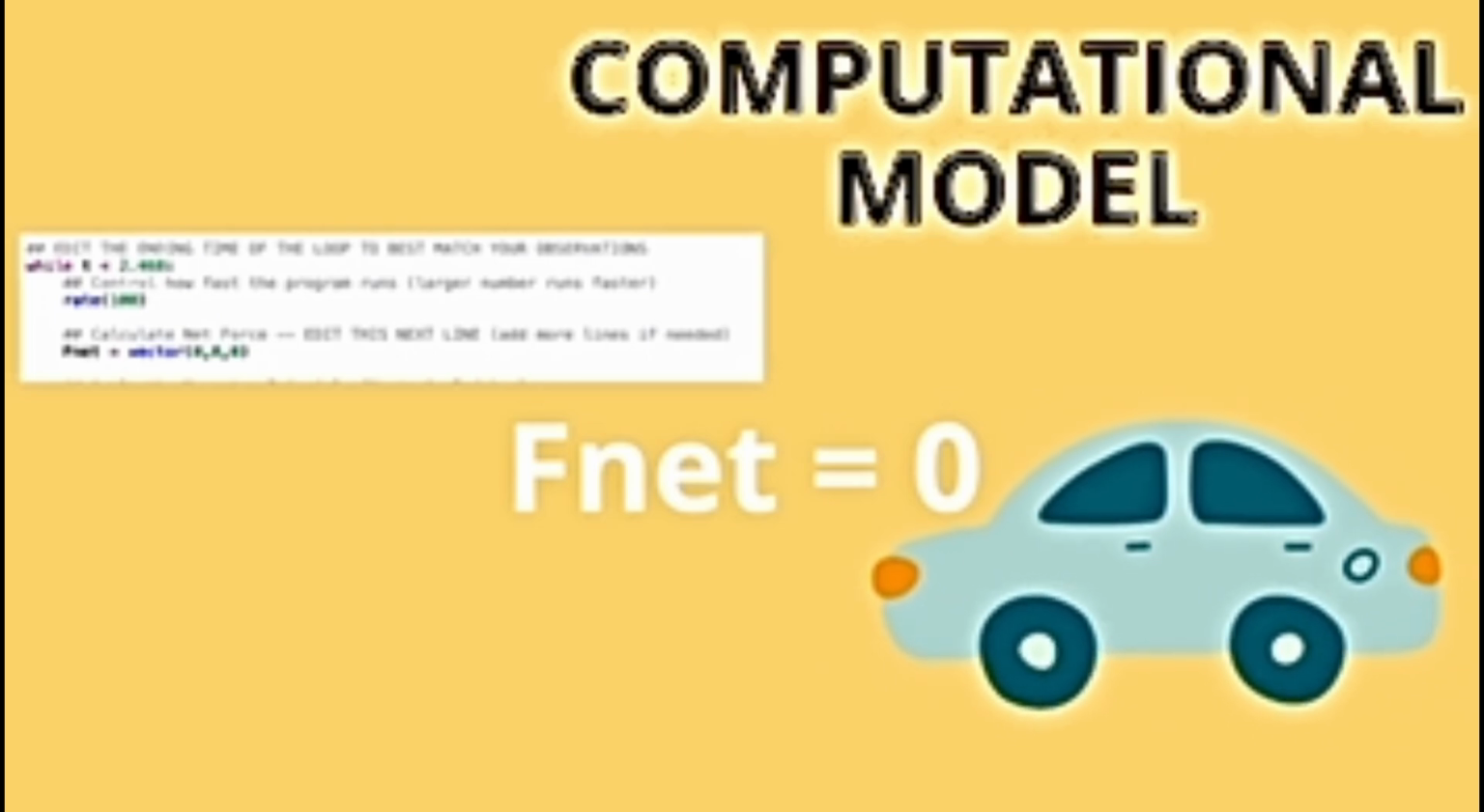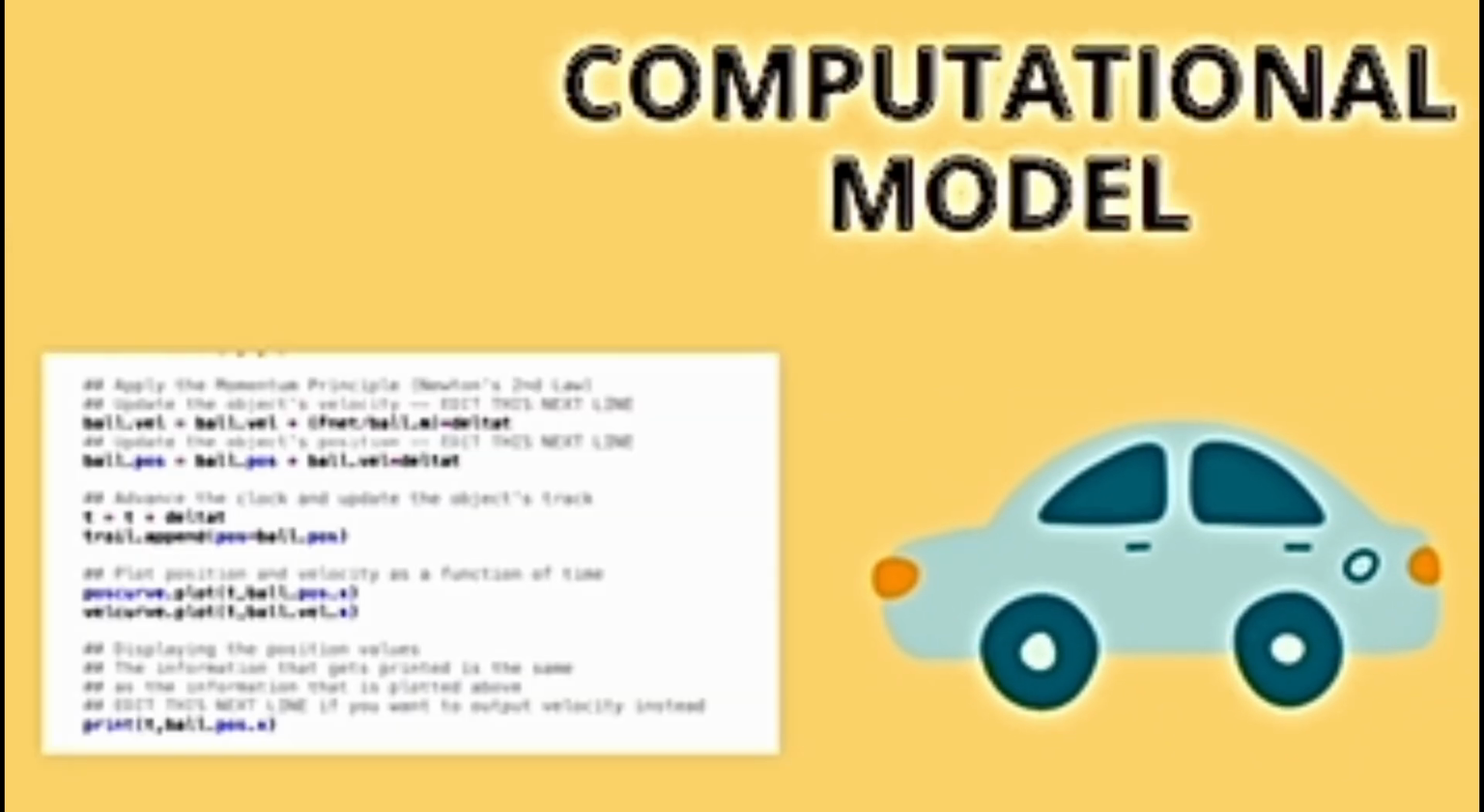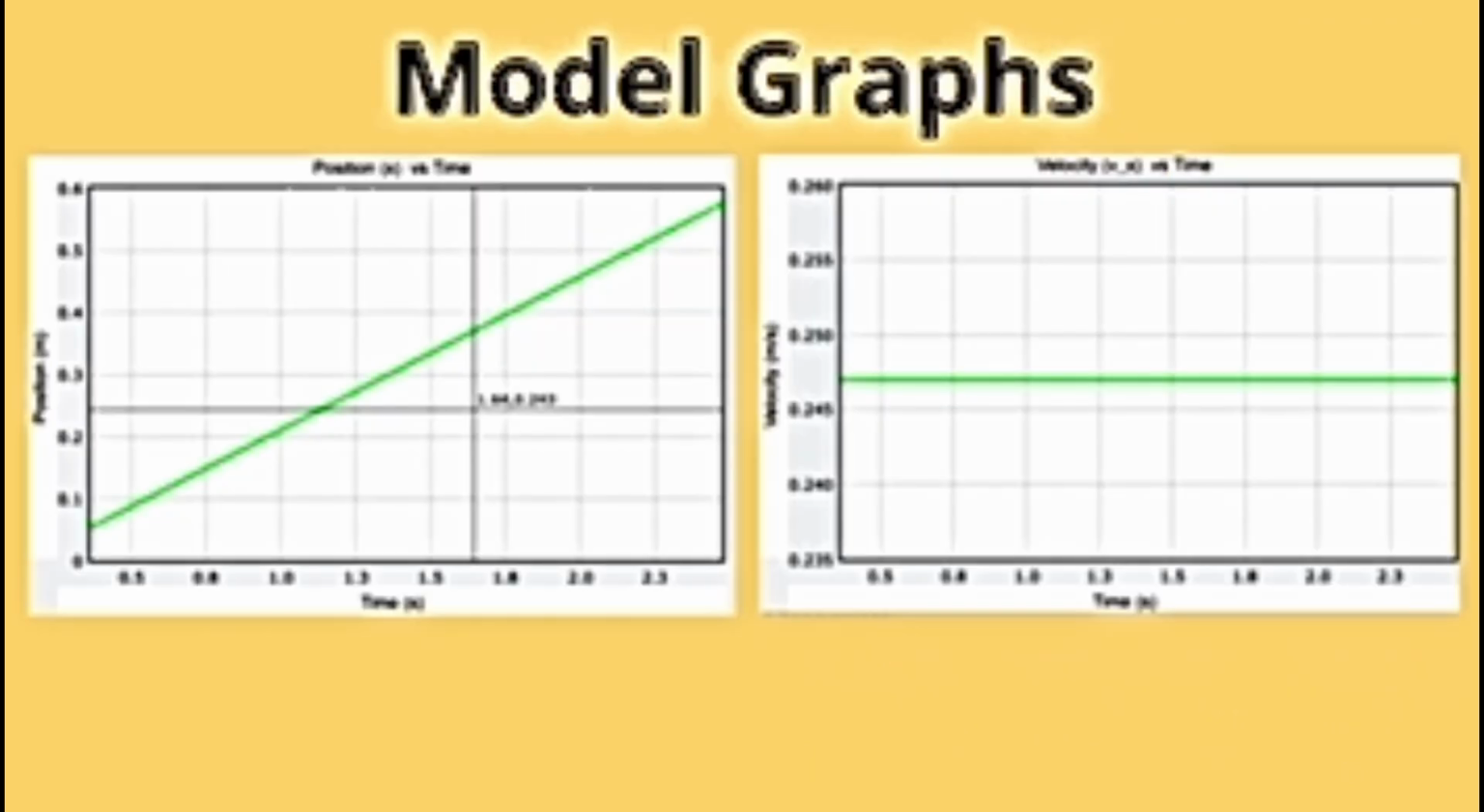To match my experimental data, I set the initial velocity and the position of the model to the same values recorded in Tracker. Then I used the position update formula and a while loop to continue updating both the position and velocity for my model. Here are my models. The velocity is constant while my position updates linearly.